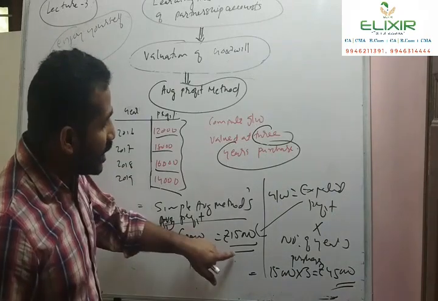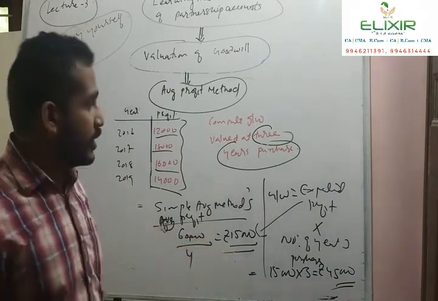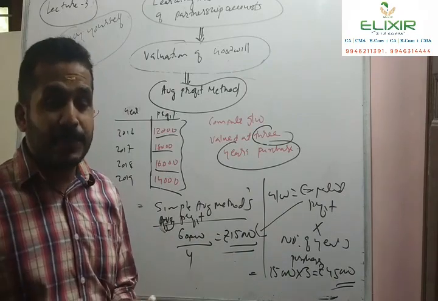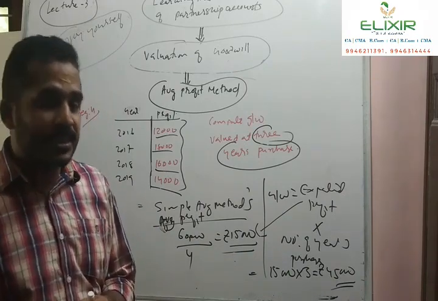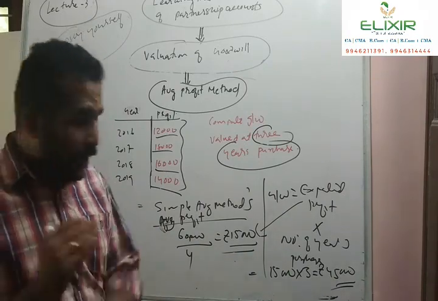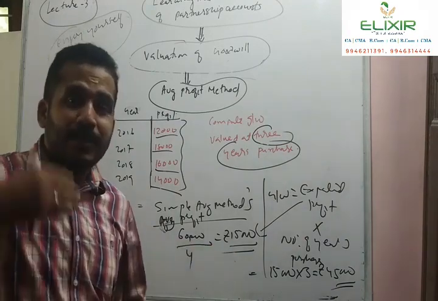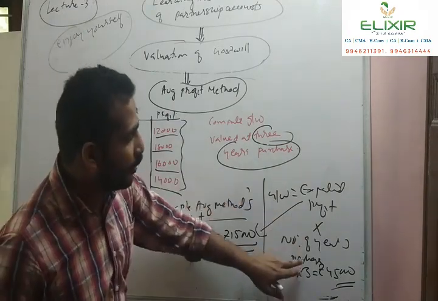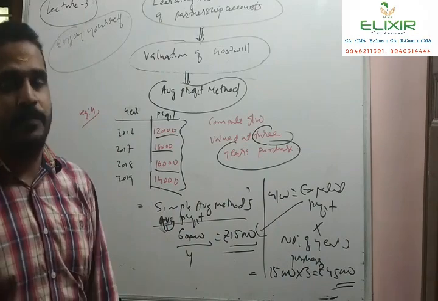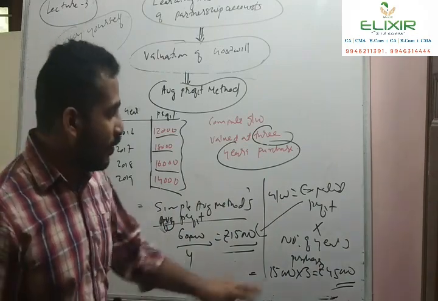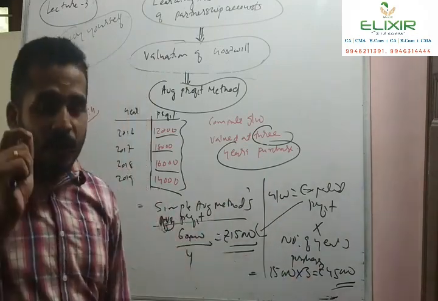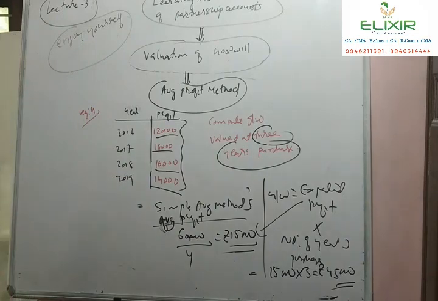The average profit is computed as 15,000. Since the question does not speak about expected income or expenditure to be adjusted, we are assuming this 15,000 as the expected profit. Therefore, expected profit into number of years of existence, 15,000 into 3, is equal to rupees 45,000.